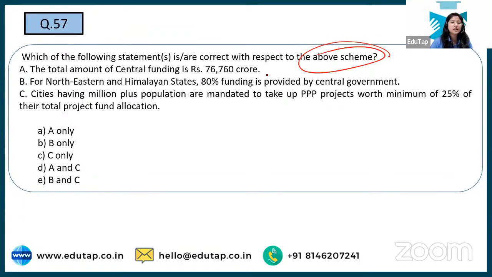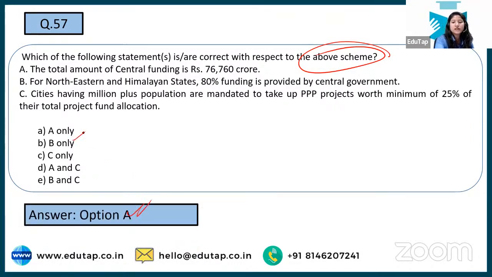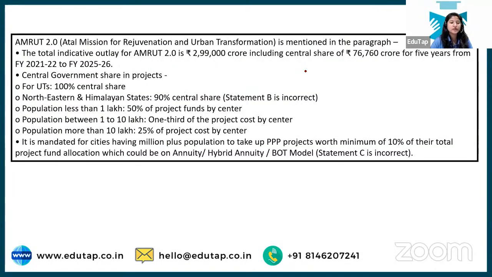So you have to tell about the statement that is correct with respect to what Amrut is all about. See, the correct answer over here is option number A only, because we are talking about not 80% but 90% of the funding that will be done by the central government. So that was about this particular Amrut. All the recent developments, you can read from the PDF on our Telegram channel, which will be provided within 24 hours of this session ending.